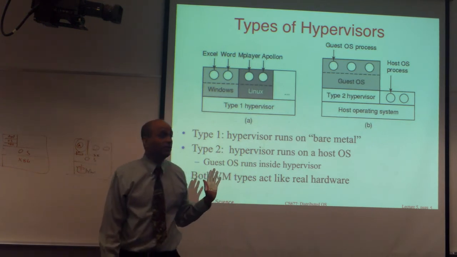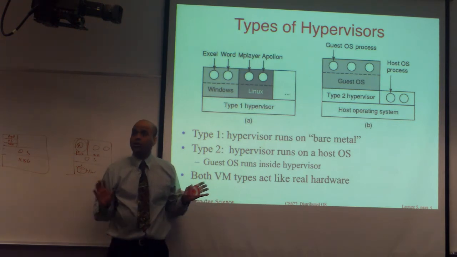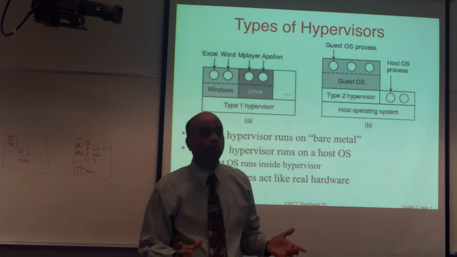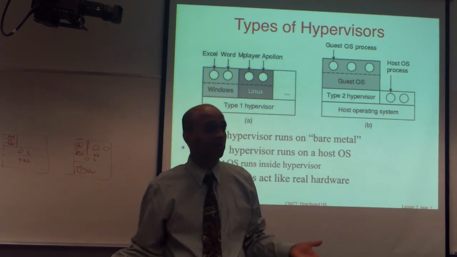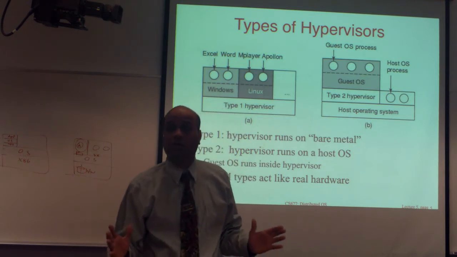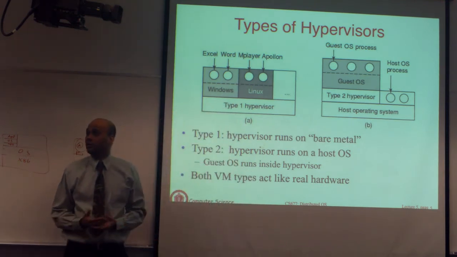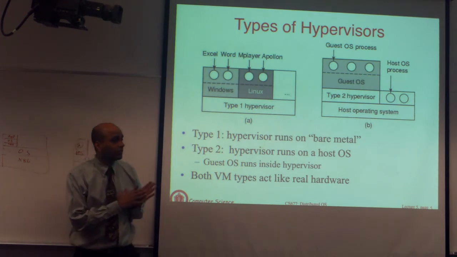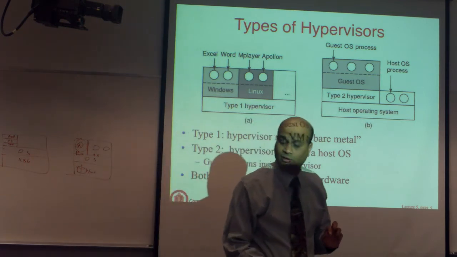So if you buy a 16 core or a 32 core machine, you will typically end up creating smaller virtual machines. Let's say a 2-core virtual machine that runs on your 16 core. So you can create 8 of them, for instance. So now it looks like the physical hardware has 8 servers running on it. Each looks like its own machine, each has its own OS and all. Okay? Any questions on this?